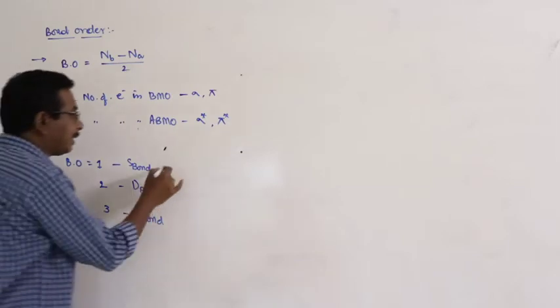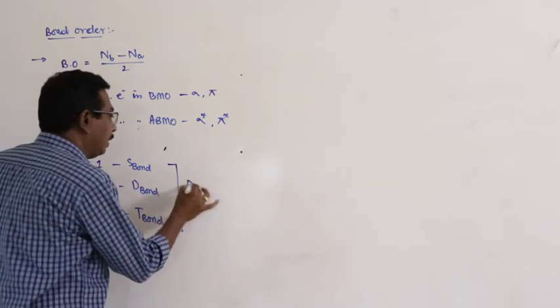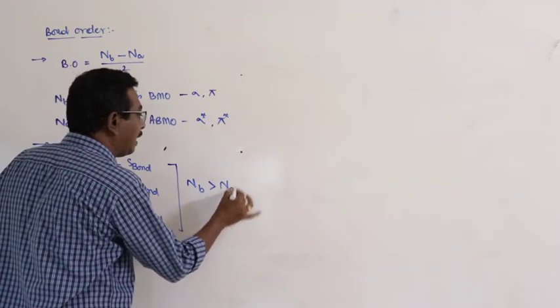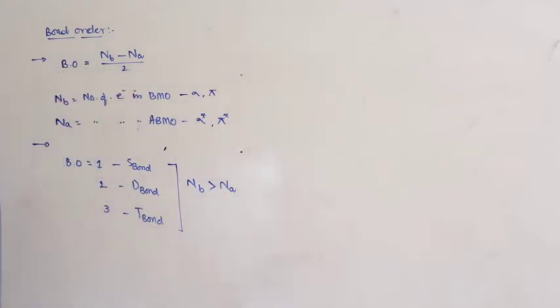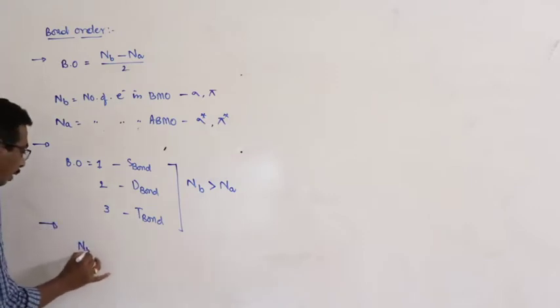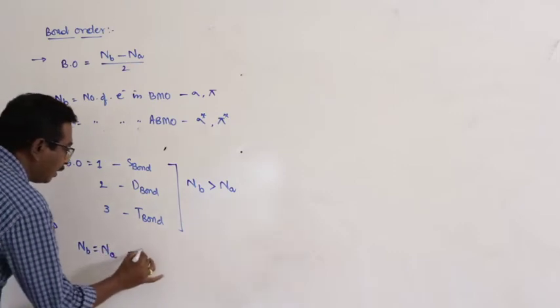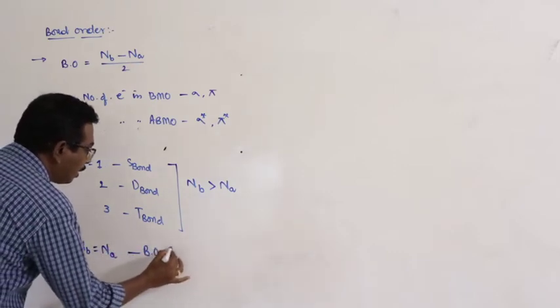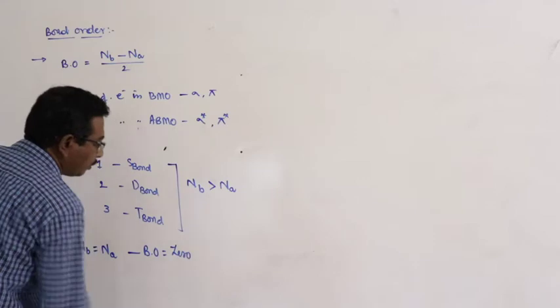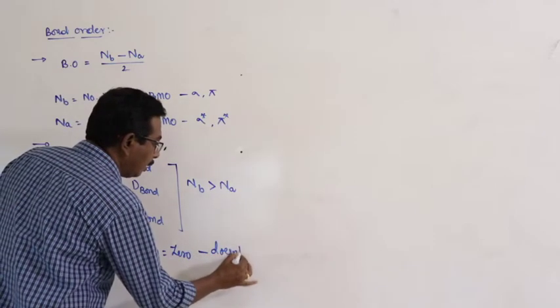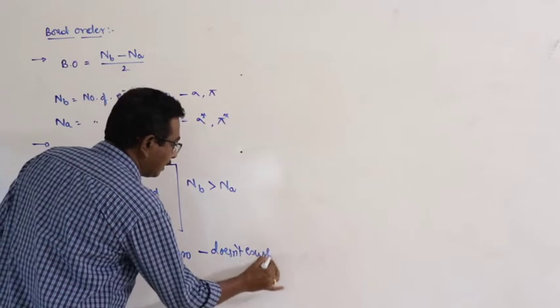In all these cases, the number of bonding electrons is greater than the number of anti-bonding electrons. If the number of bonding electrons is equal to the number of anti-bonding electrons, then automatically the bond order is equal to 0, and the molecule does not exist.